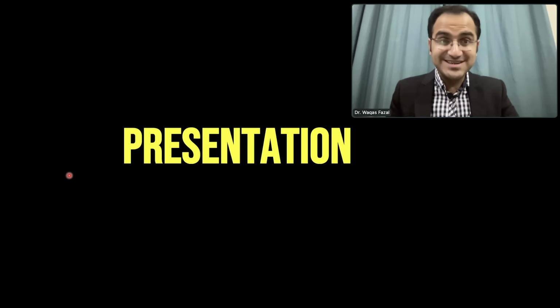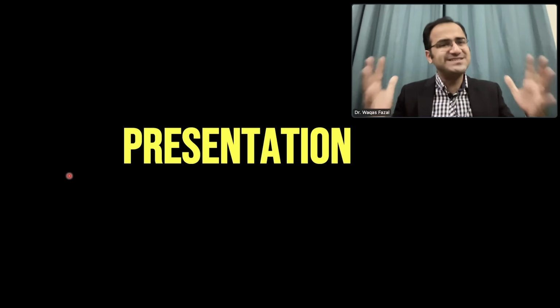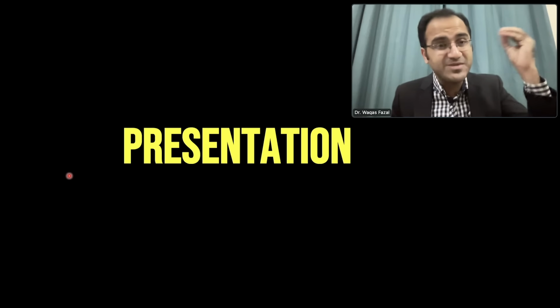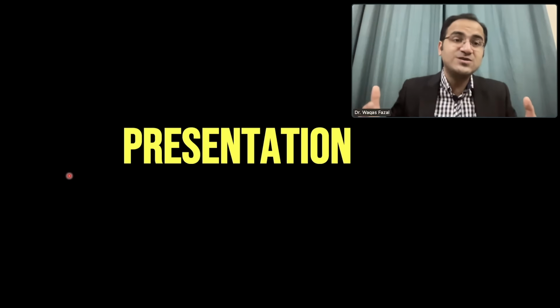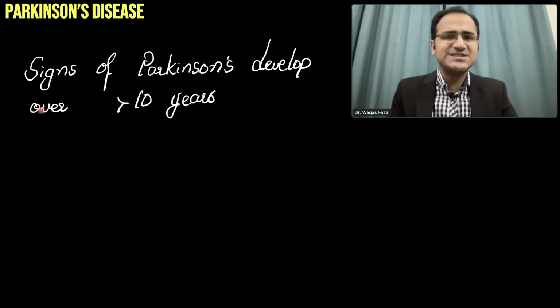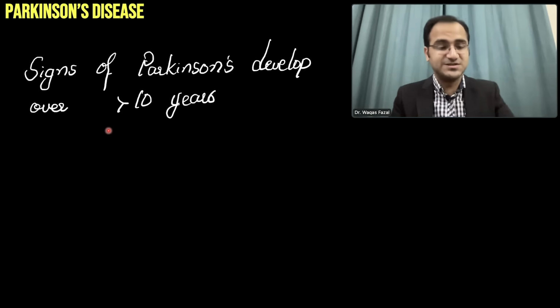Now coming to the presentation of Parkinson's disease. Parkinson's disease is a slow progressive disease in which damage to the brain dopaminergic neurons takes place over years, and the symptom onset also takes years to develop. It's a slow progressive disease where signs of Parkinsonism develop over 10 years.